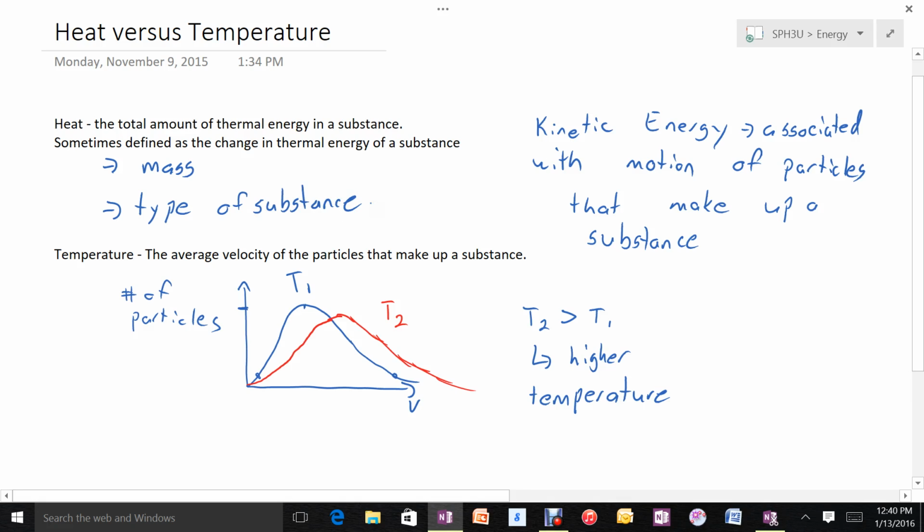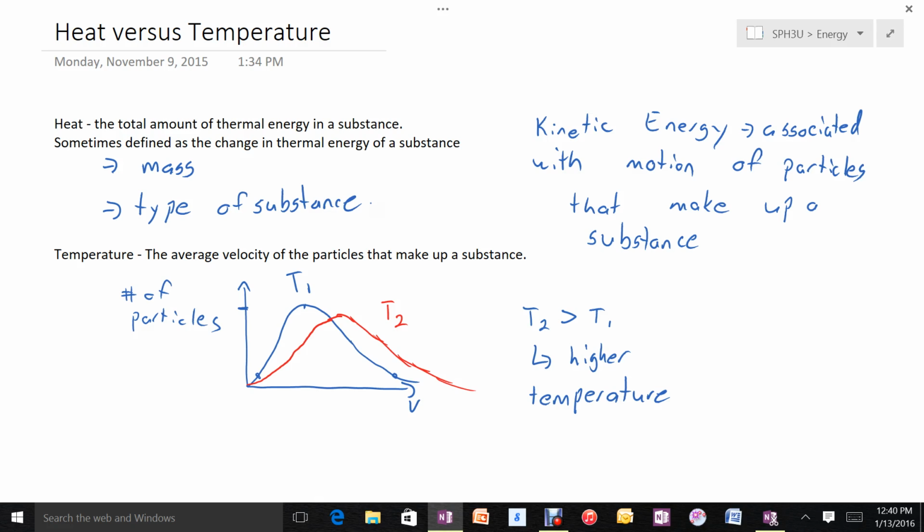For example, if you wanted to heat a bathtub, a teacup with 100-degree water in it wouldn't work as well as a giant bucket of water at 50 degrees Celsius. See, the little teacup at 100 degrees Celsius, while it's very hot, the individual particles are moving very fast. There aren't very many of them. So if we imagine the total energy associated with that, even though we have fast particles, we don't have enough particles to make up a large amount of energy. Alternatively, the bucket, while the individual particles are not moving as fast, the greater number of them makes up for that, and overall we have more energy.